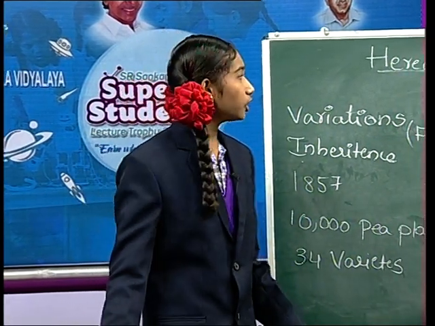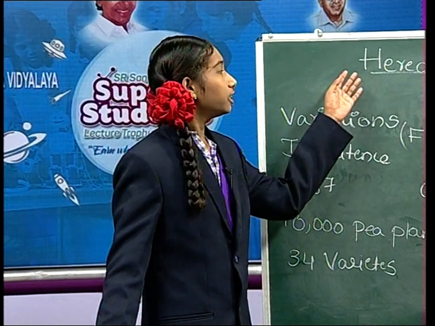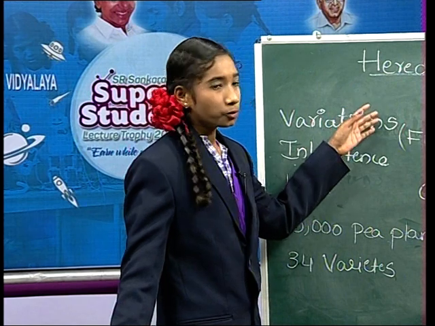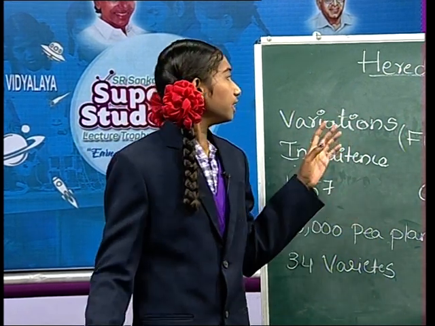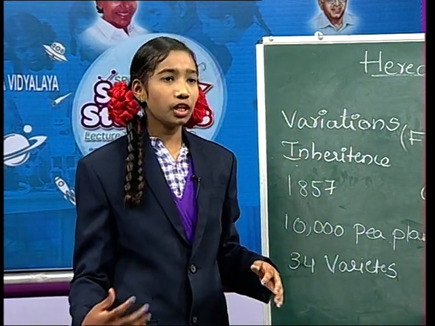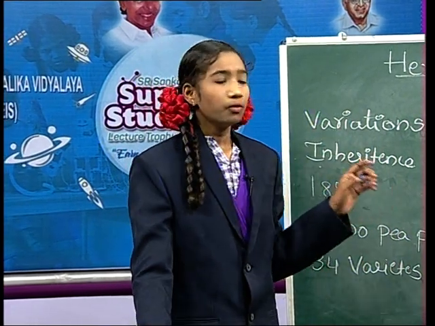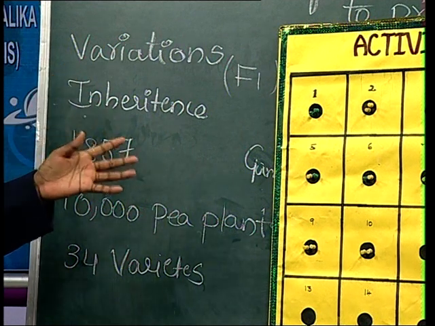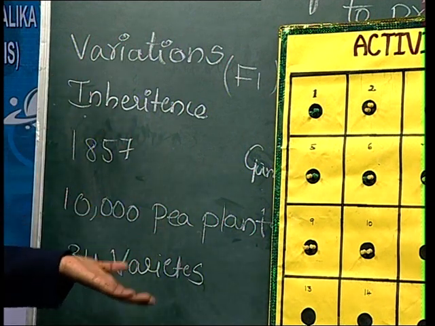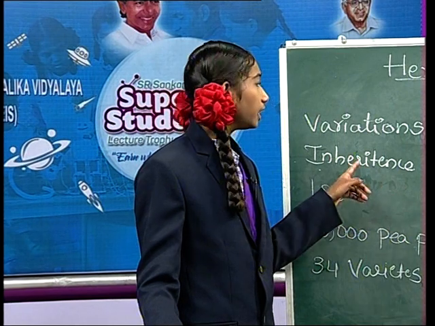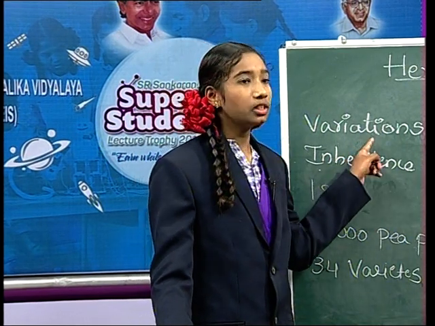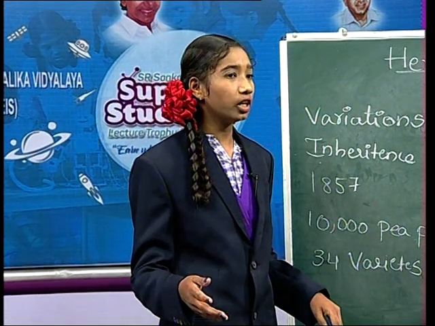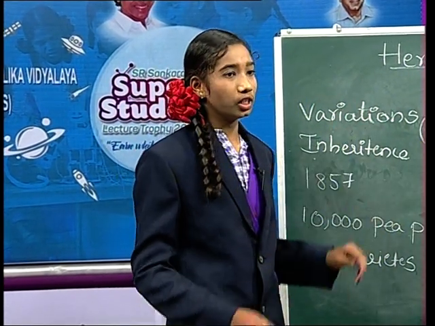Friends, have you understood what is meant by heredity? The characters or traits passing from parents to offspring is known as heredity. And in heredity, there are some variations also that they get from parents. Friends, do you know what is meant by variations? The passing of characters or traits from one generation to the next generation is known as inheritance. Variation means the difference in characters within a very closely related group of organisms.